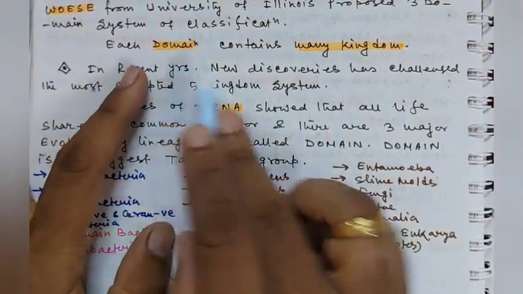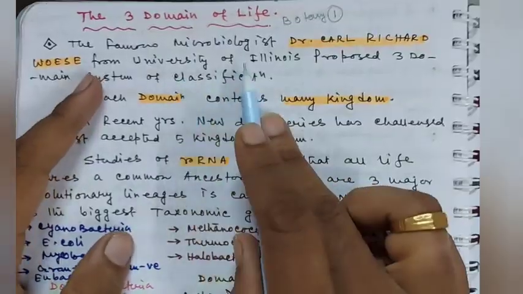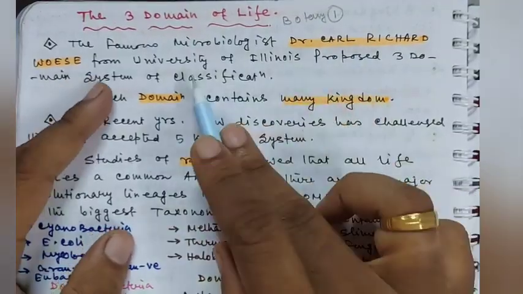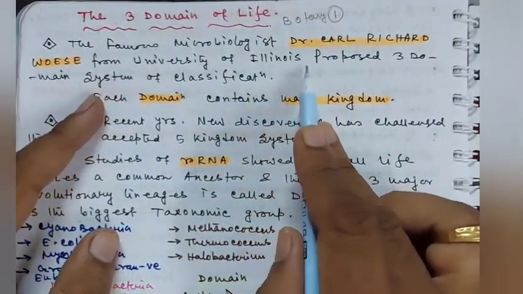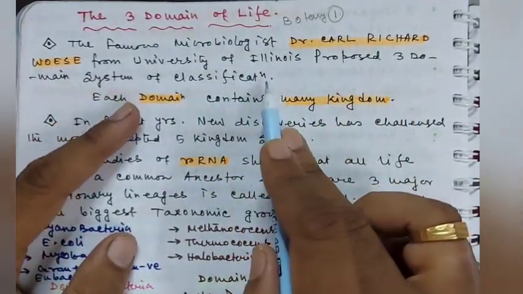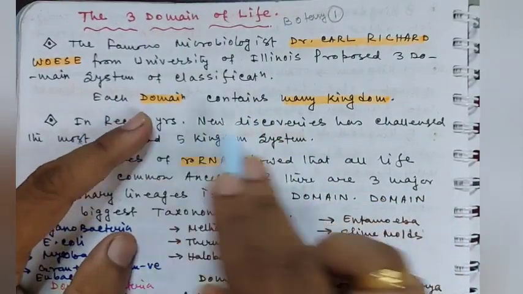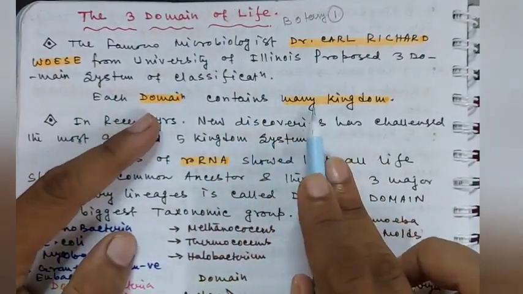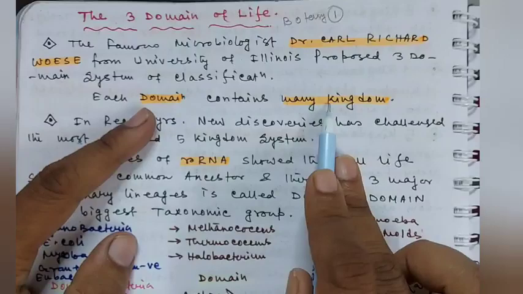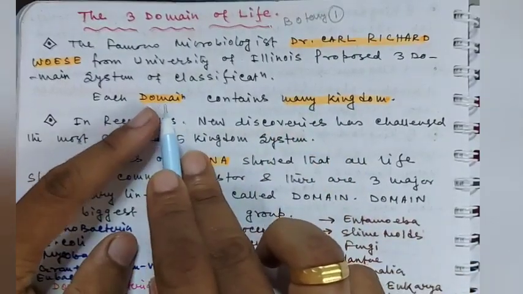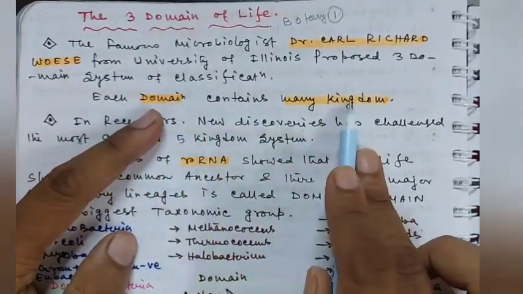Each domain contains many kingdoms, and the famous microbiologist Dr. Carl Richard Woese from the University of Illinois proposed the three domain system of classification. Remember, each domain contains many kingdoms. That means the domain is a bigger taxonomic category than the kingdom.